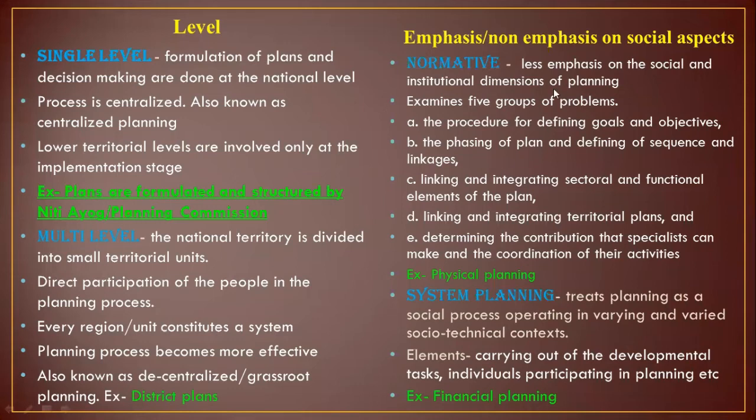Next is, what are we emphasizing on? Are we emphasizing on the social aspects, or are we not emphasizing on the social aspects? Based upon that, there is normative or systematic planning. In normative planning, less emphasis is given on the social and the institutional dimensions. So this examines 5 groups of problems which are given over here.